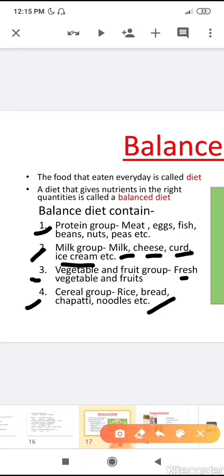There should be a food item from the protein group. Your plate also contains food from the milk group, from the vegetable group and fruit group, and the cereal group. Then only your diet will be known as a balanced diet.